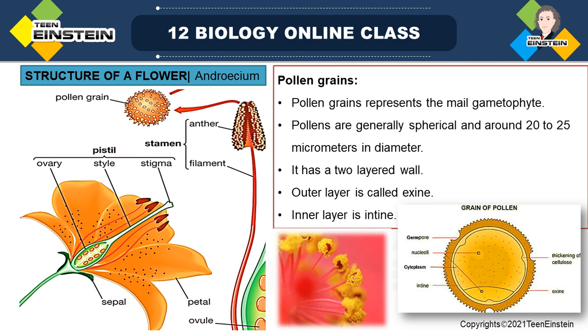Flowering plants, that means angiosperms. In angiosperms, flowers are the site of sexual reproduction. We know that very well about angiosperms. They are called flowering plants.